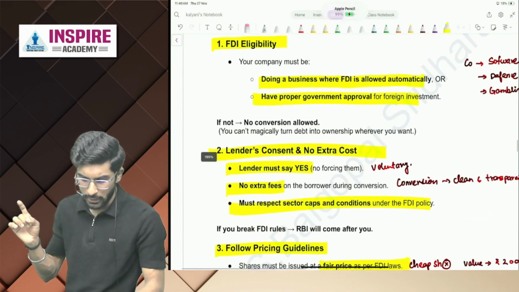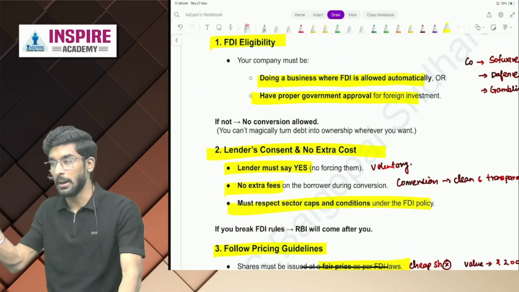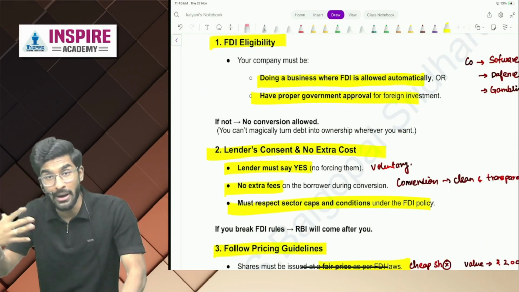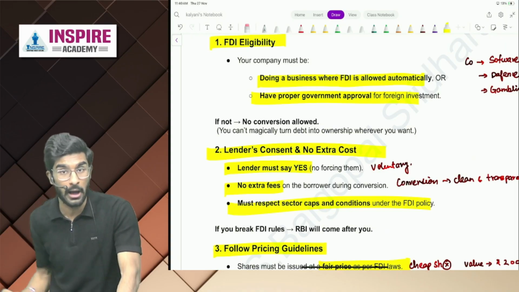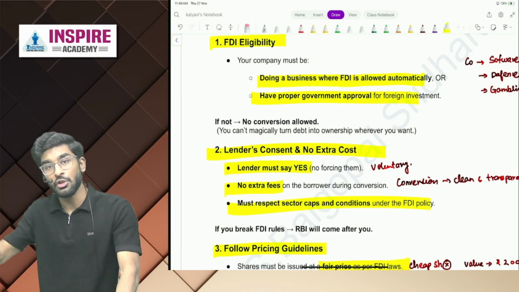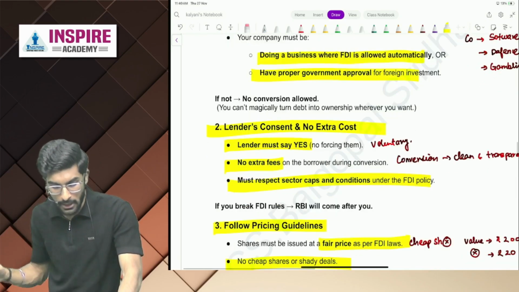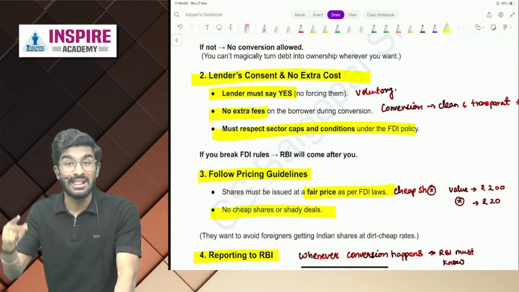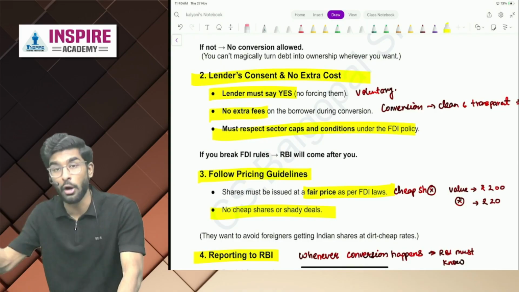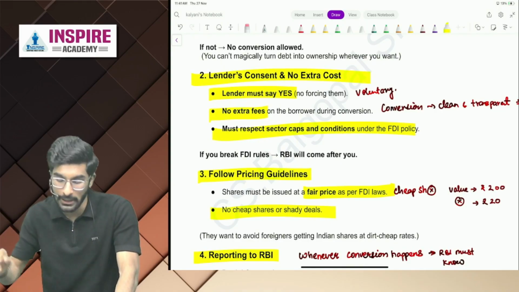Number 1, you have to follow the FDI eligibility. You should be in a company where FDI is automatically allowed. If the company requires government approval, you have to take the government approval also. Number 2, you also have to take the lender's consent and make sure that you are not imposing unnecessary extra cost on the lender.